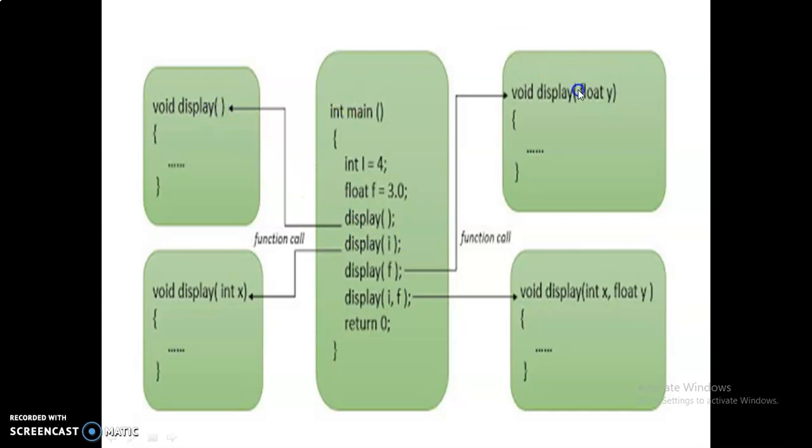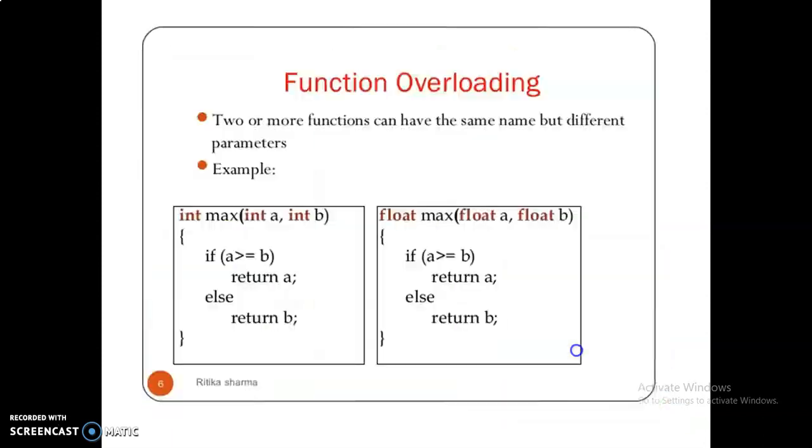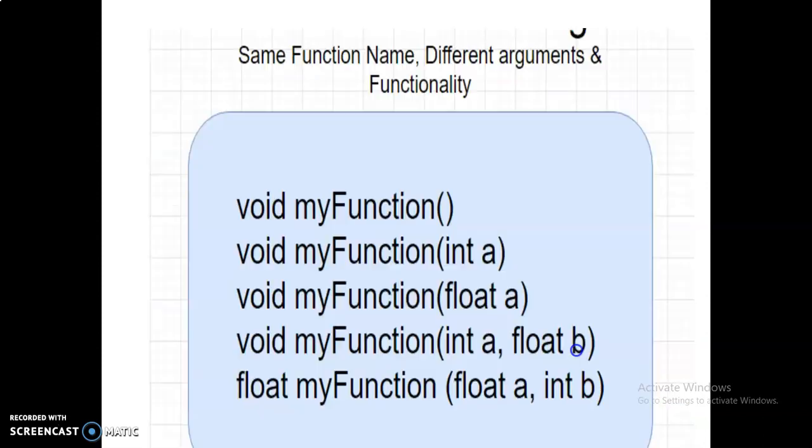It goes to this function, but the parameter does not match because this is also only one parameter, but the i is an integer and this is a float. So this subfunction does not match. And then it goes here and it checks as true. It is also one parameter and the data type is also the same. So this one was executed. Like that all the functions are executed in function overloading. So this is the concept of function overloading: same function name with different arguments.